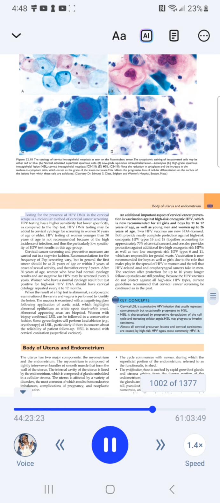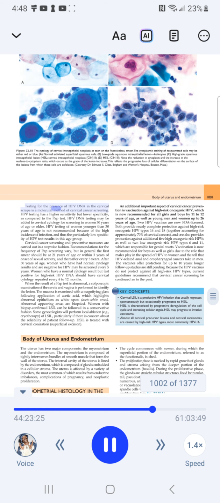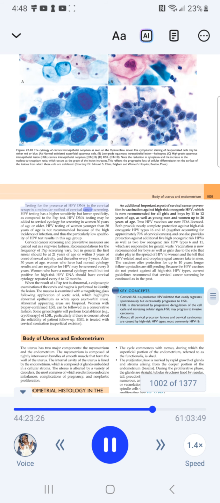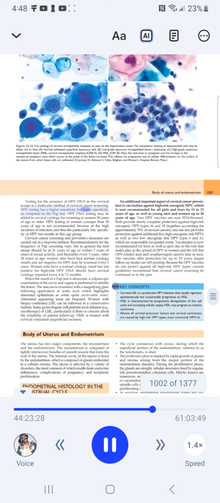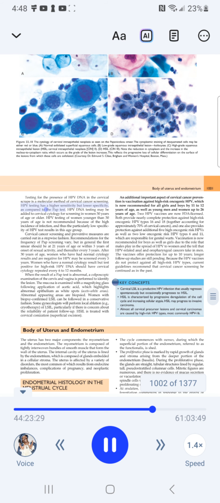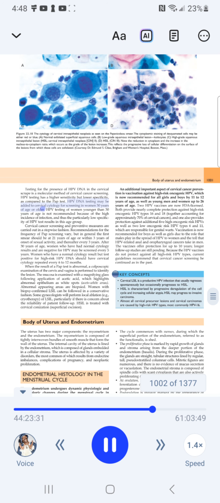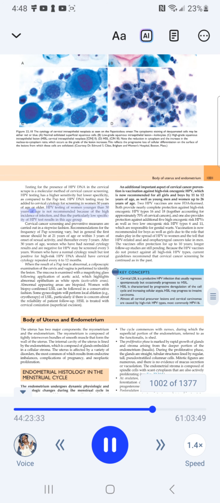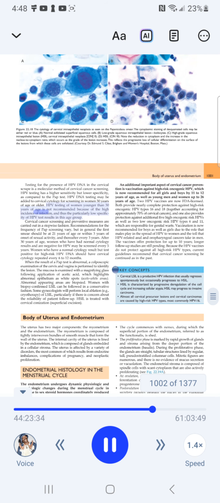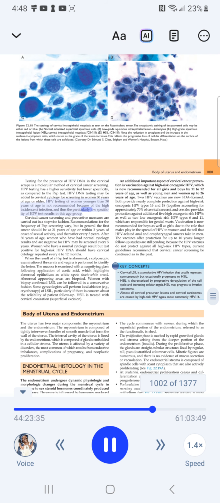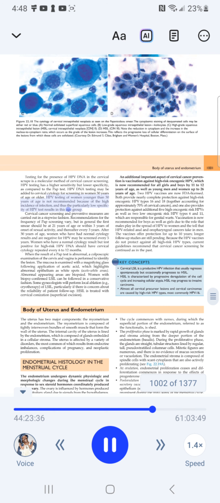Testing for the presence of HPV DNA in the cervical scrape is a molecular method of cervical cancer screening. HPV testing has a higher sensitivity but lower specificity as compared to the Pap test. HPV DNA testing may be added to cervical cytology for screening in women 30 years of age or older. HPV testing of women younger than 30 years of age is not recommended because of the high incidence of infection, and thus the particularly low specificity of HPV test results in this age group.